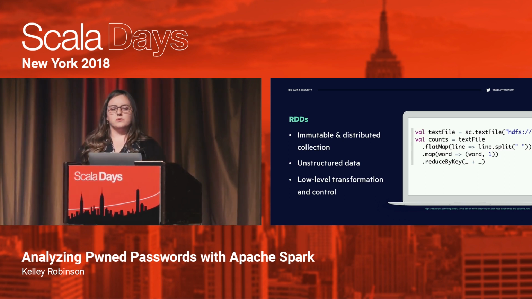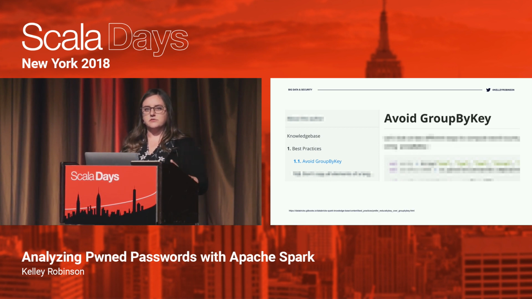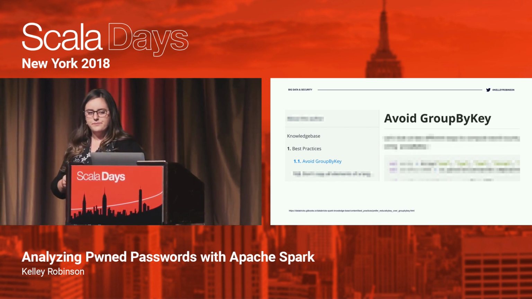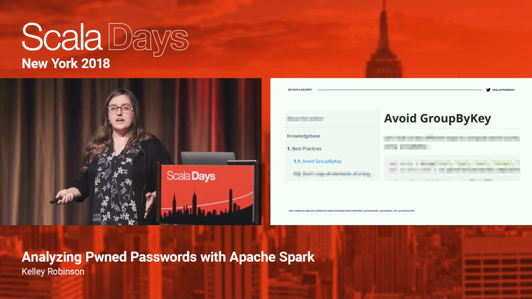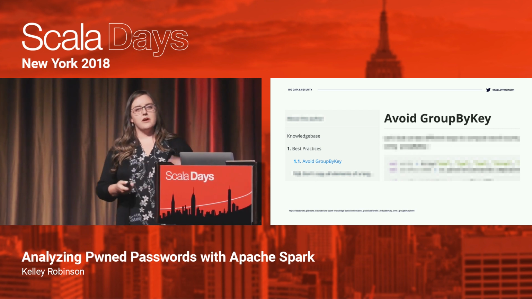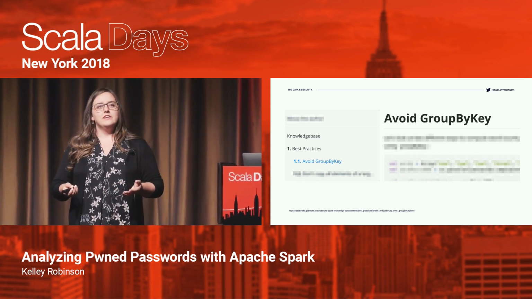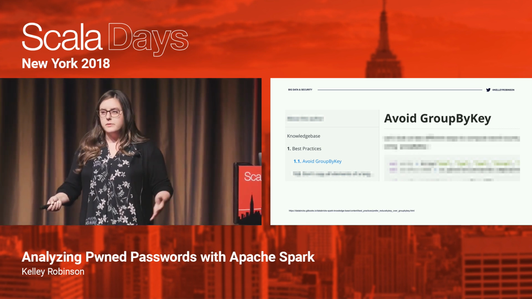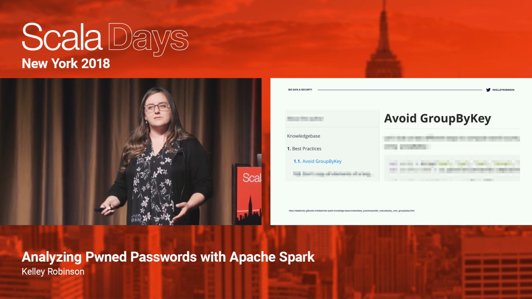But there were some problems with RDDs and problems with the initial iterations of Spark in the 1.x days. And early on, we discovered that users of RDDs were doing some unintentionally bad things. And one of those things that people were doing was using this method called group by key. And so this is a best practices guide that was written by Databricks. And if you're not familiar, Databricks is the company that provides managed services for running Spark.